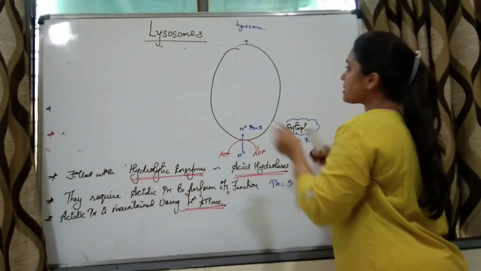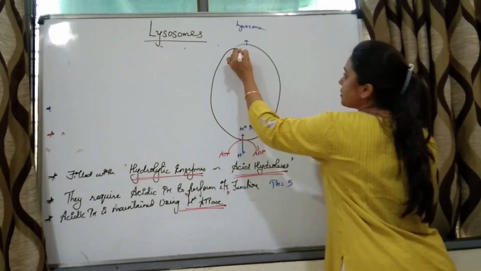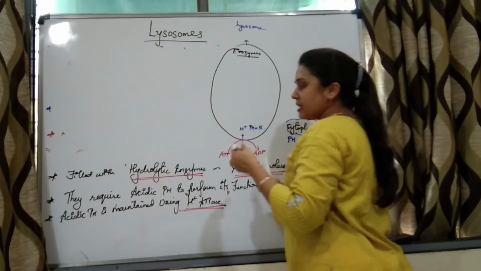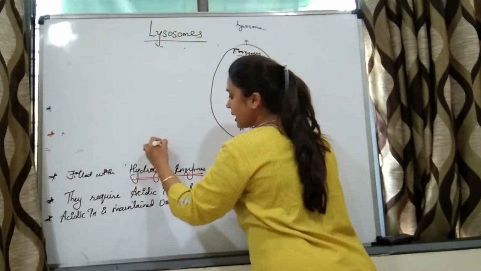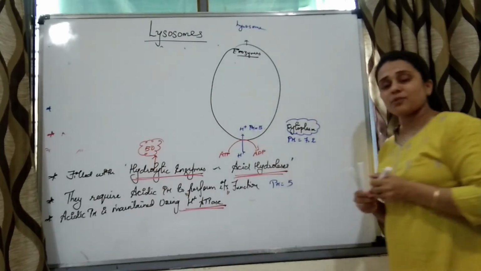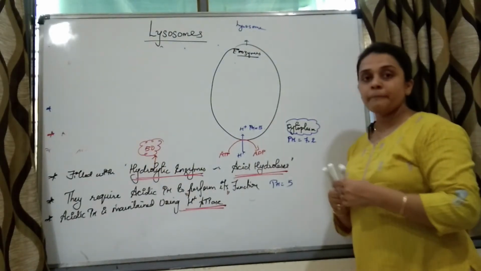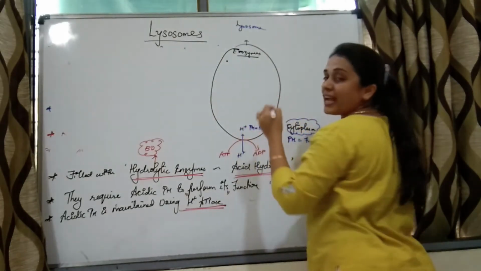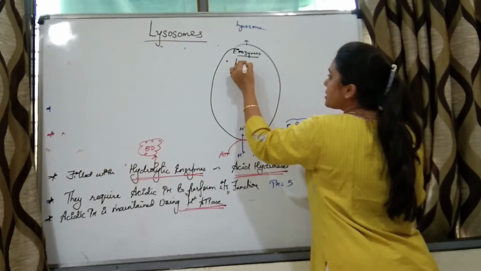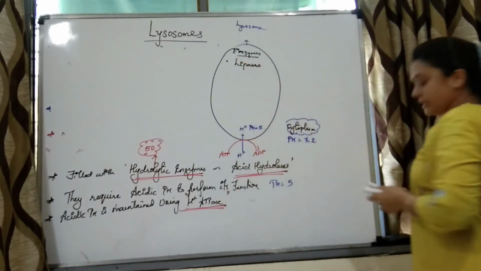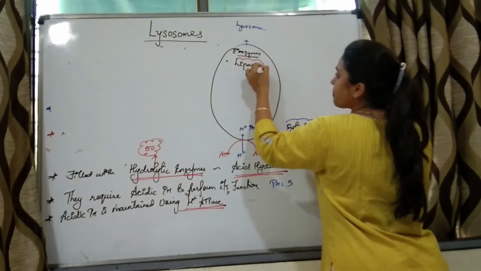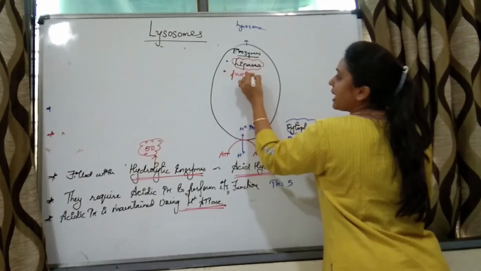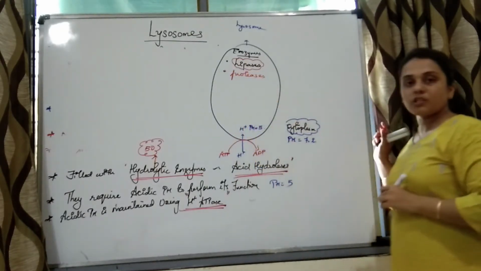Now which are the enzymes which are present in lysosomes? How many such enzymes are present? Around 50 enzymes, different types of hydrolytic enzymes are present in lysosomes. We will name some of it, right? So the enzyme which is used to digest lipids are called lipases. Then the second enzymes are to digest proteins, and those enzymes are called proteases.